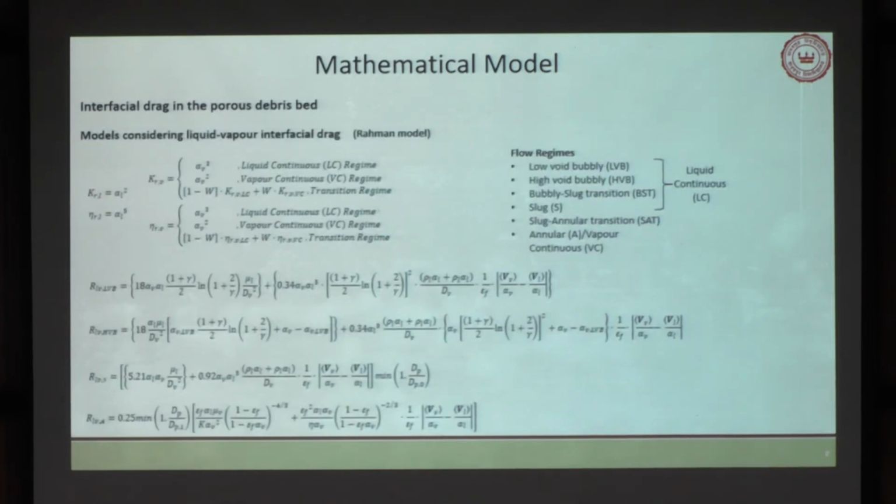And there is another model which is known as Rahman's model. So this model is more rigorous compared to the Schulenberg and Muller model. We have used 3 models here for our validation: one is Reed, one is Schulenberg-Muller, and another one is the Rahman model.